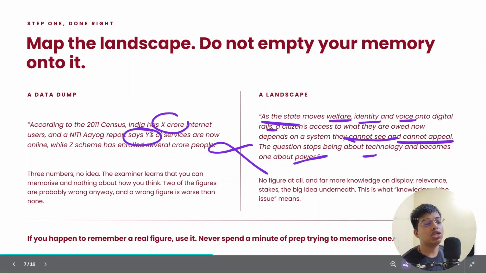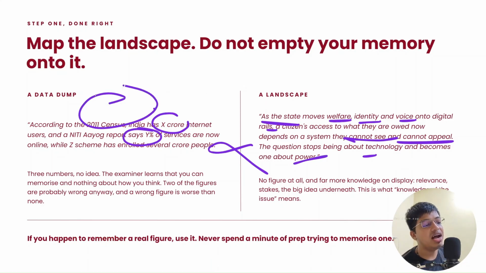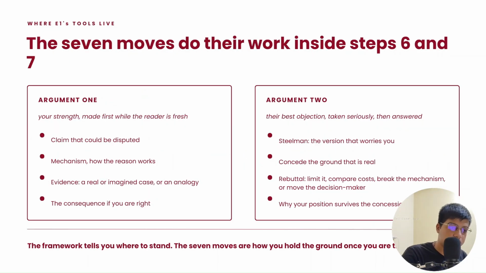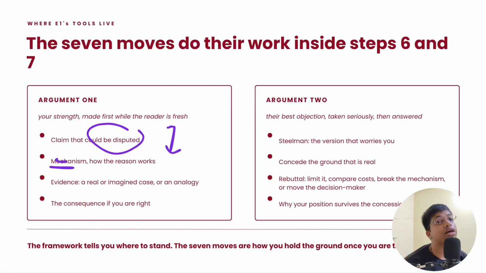This is the introduction. Then you can either state that digital is this big, so on and so forth, or go straight to the arguments, your stance in this. I want to put this up. So for argument 1 and argument 2, there should be a claim, there should be a mechanism, how the mechanism works. We have told how the mechanism works.